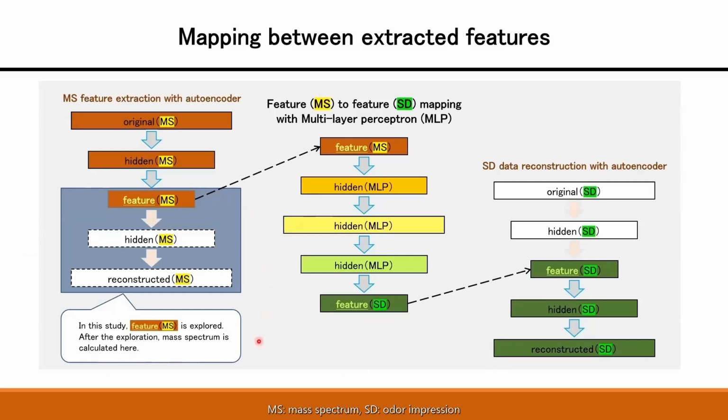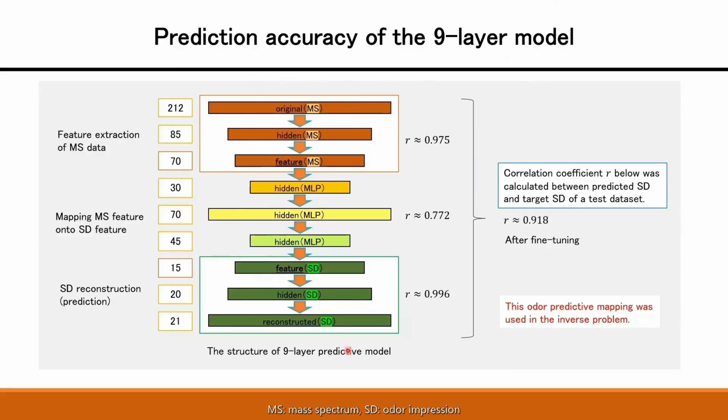In this study, the MS feature is to be explored. The mass spectrum corresponding to the MS feature is reconstructed here after exploration. This is the image of the entire predictive model, and these are the numbers of nodes after optimization.